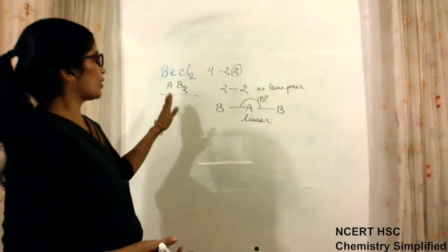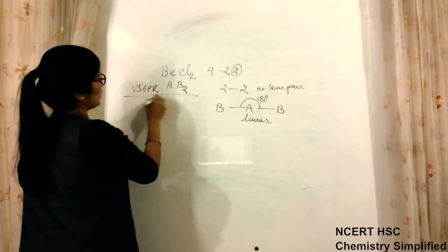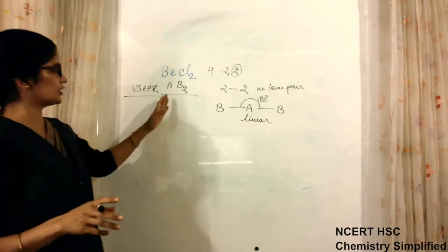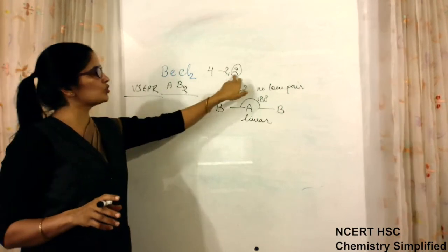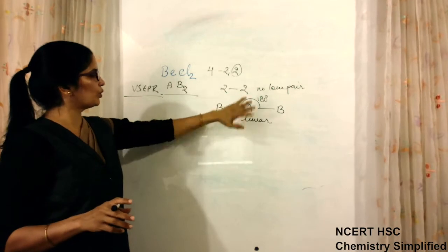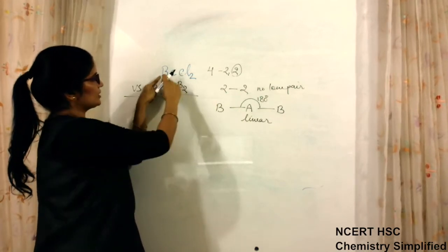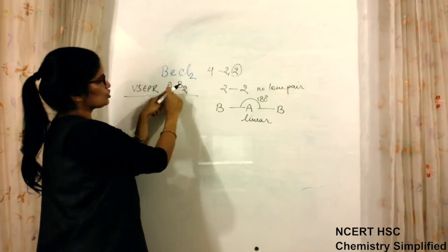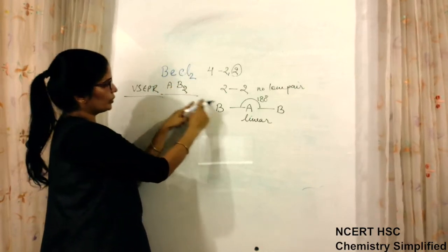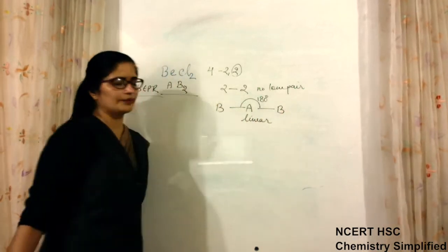So according to VSEPR theory, I have deduced its structure as AB2 type, because two valence electrons and two side atoms, 2 and 2 equal, no lone pair. This is A, this is B and this is 2. So AB2 type of molecule, both sides 180 degrees, linear geometry.